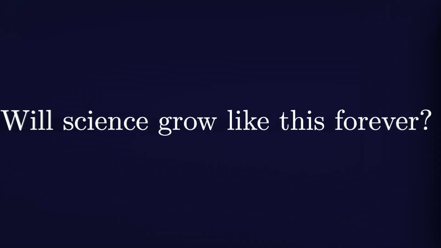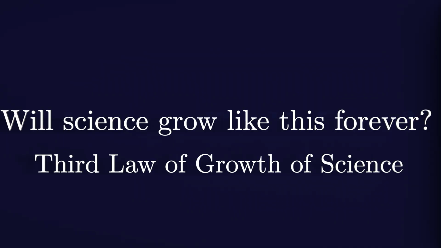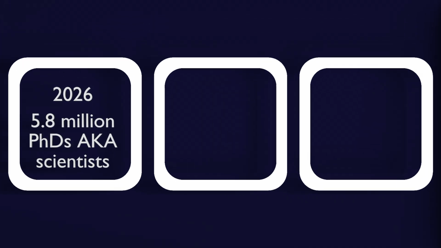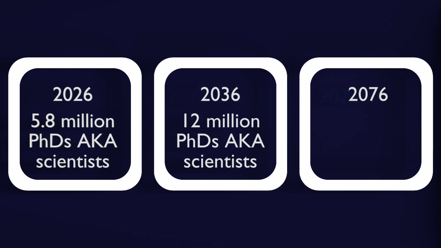Now, will science grow like this forever? The answer is no, it can't, and here is why. Let's take another look at the number of PhD holders in the US. There are about 5.8 million PhD holders. This means that in a decade, the number of PhD holders will reach around 12 million. In half a century, we will have 186 million scientists, while the projected population will be about 402 million. This means that we will have 5 scientists out of every 10 Americans.